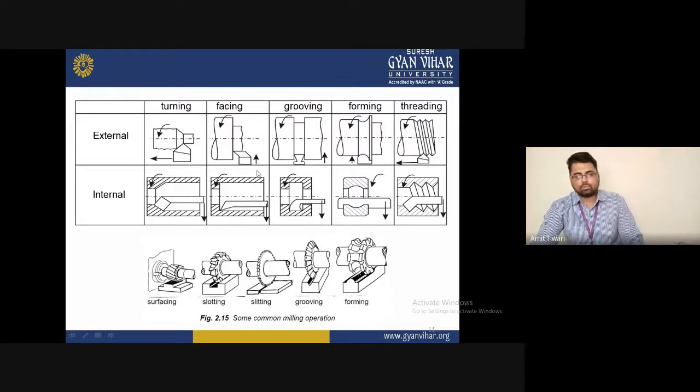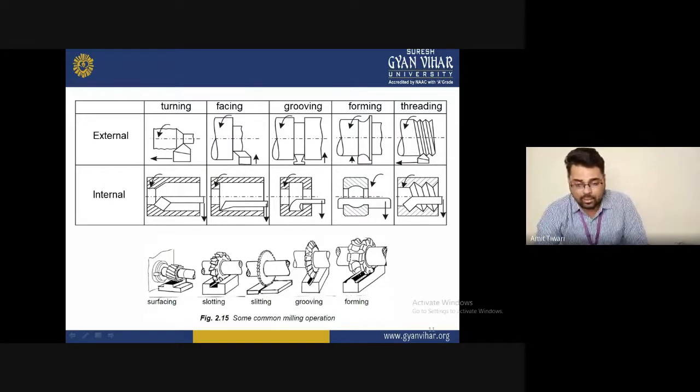With the single point cutting tool, you will be able to cut this type of operation, as you see in the upper portion of the diagram. The second section is shown on the milling machine. With the help of a multi-point cutting tool, you will cut this type of operation.